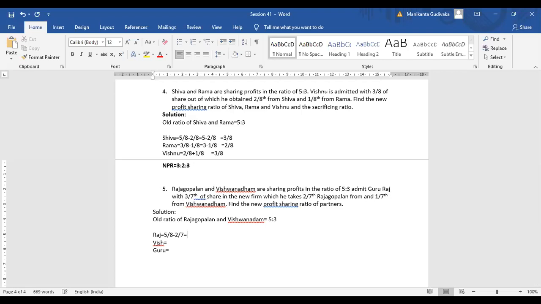So 5 sevens are 35, minus 2 eights are 16. 56 goes 8 times for 7, so 2 eights are 16.